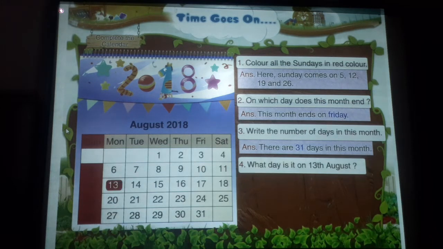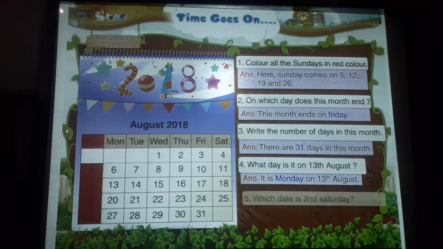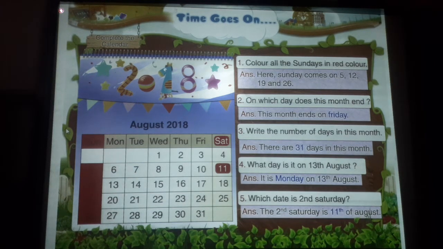What day is it on 13th August? It is Monday on 13th August. Which date is second Saturday? The second Saturday is 11th of August.